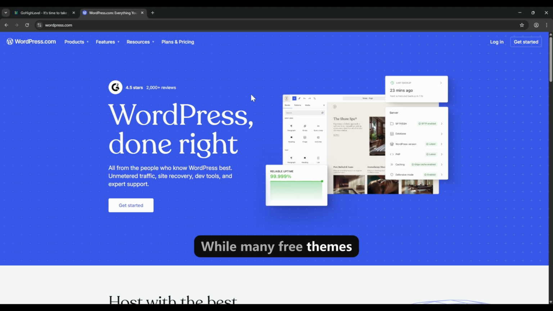While many free themes and plugins are available, professional features, enhanced security, and premium support often require purchasing licenses that can cost hundreds of dollars yearly. Finally, you may need to budget for developer fees if you encounter issues or require custom functionality. These variable expenses can make the total cost of WordPress sites unpredictable.